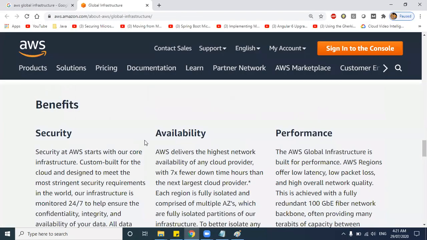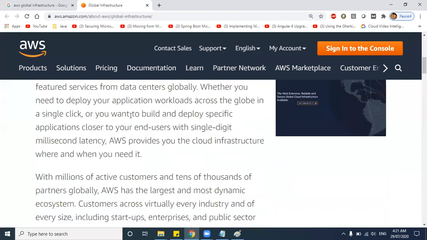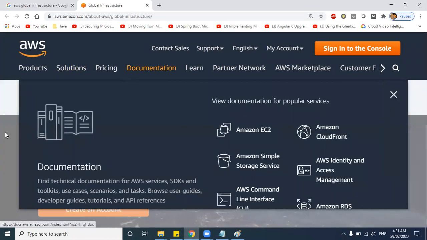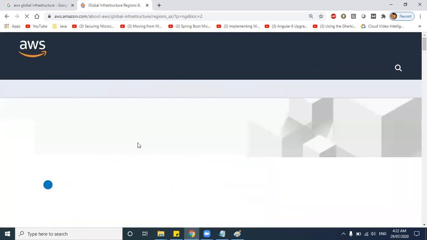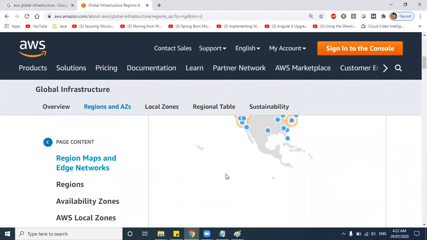Now let us take any one region as an example, for example in North America.